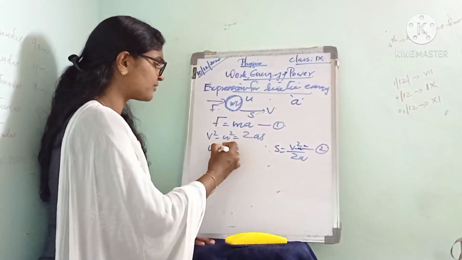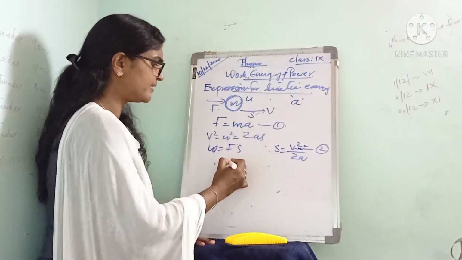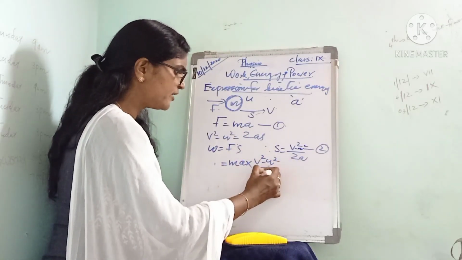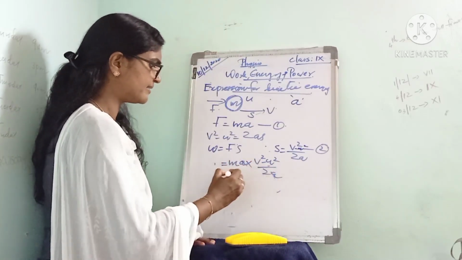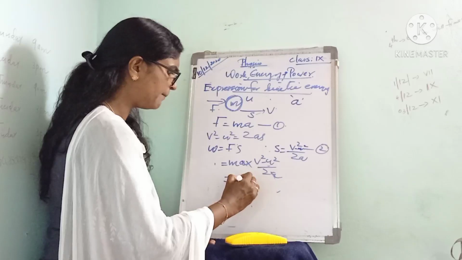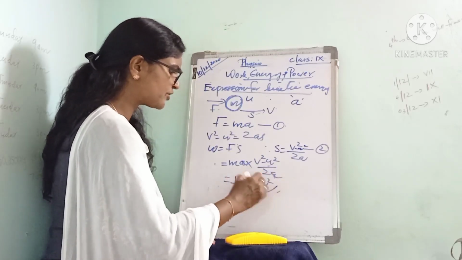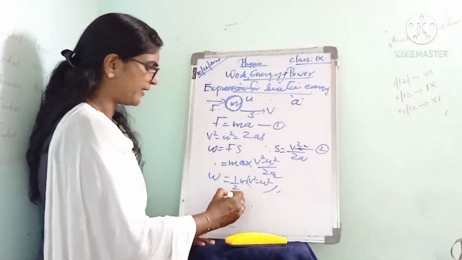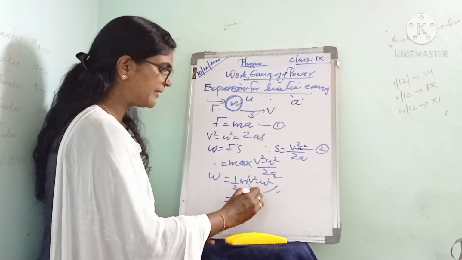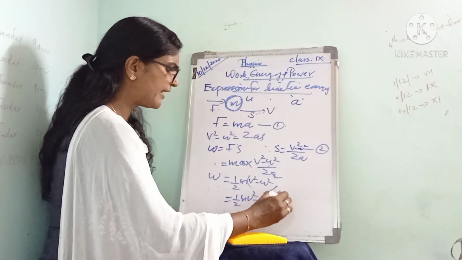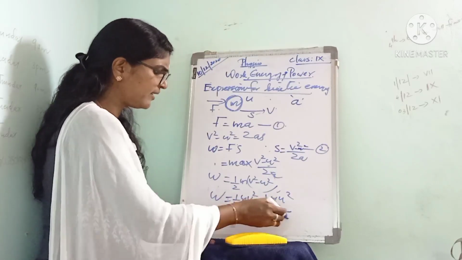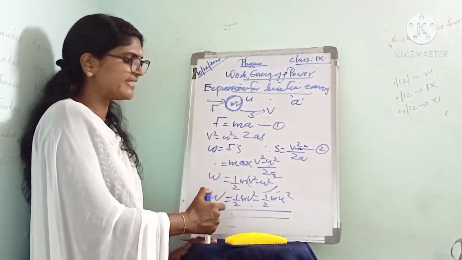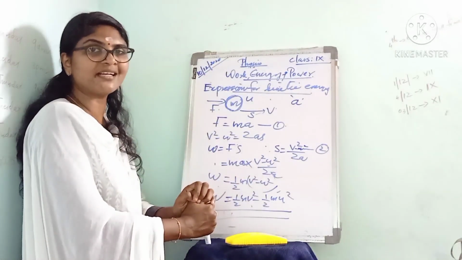Then we consider the same work done, W equal to F into S. Instead of F, we write ma, and S is v square minus u square by 2a. The a cancels and the remaining is half m into v square minus u square. This can be written as half mv square minus half mu square. This half mv square is the final kinetic energy and half mu square represents the initial kinetic energy.